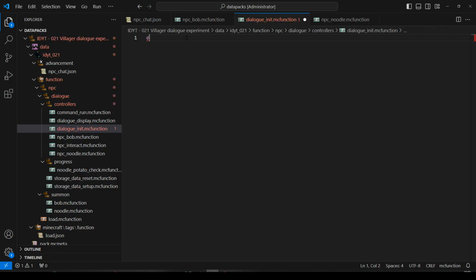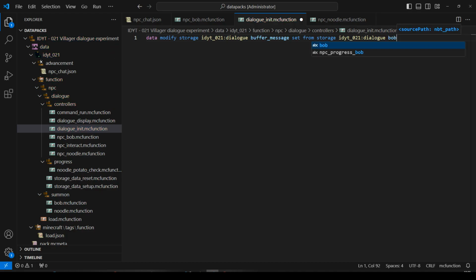We will do a data modify storage dialog buffer message. Remember, we reset that one as well. We're going to set that from storage ID dialog, and we want to get it from Bob, and from his first array message.